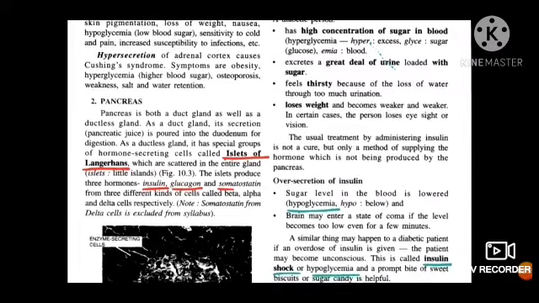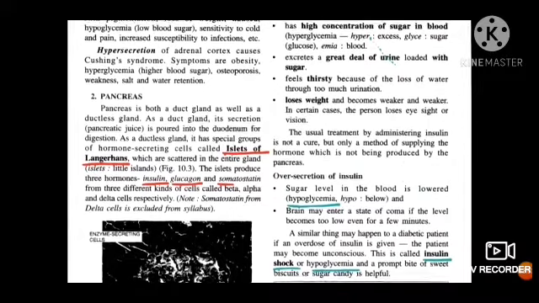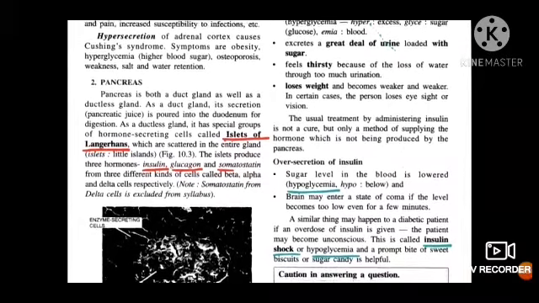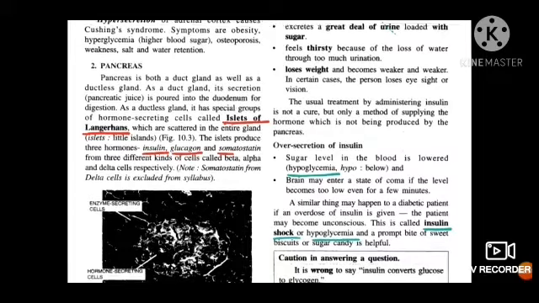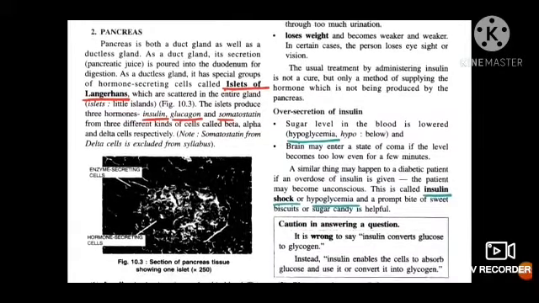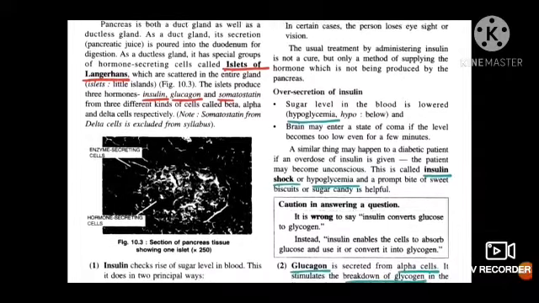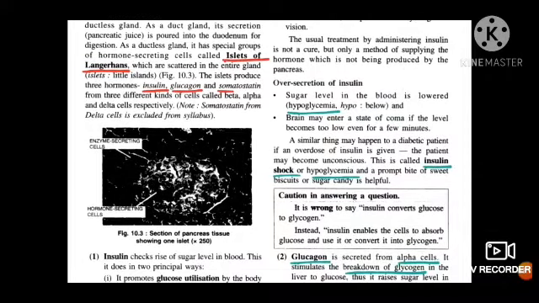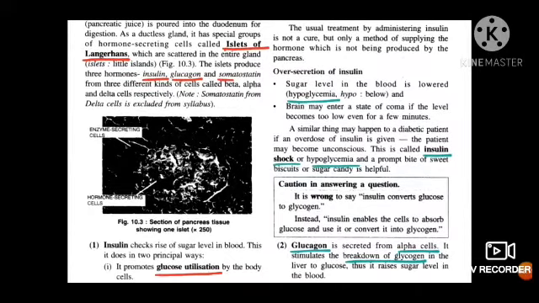Now, another case is when there is over secretion of insulin, means your beta cells are producing insulin in excess. So, your sugar level in the blood is lowered, means insulin is converting all your glucose into glycogen and your sugar level falls down, and this condition is called hypoglycemia. Underline it. Now if it continues or if it occurs in excess, then your brain may enter into a state of coma.